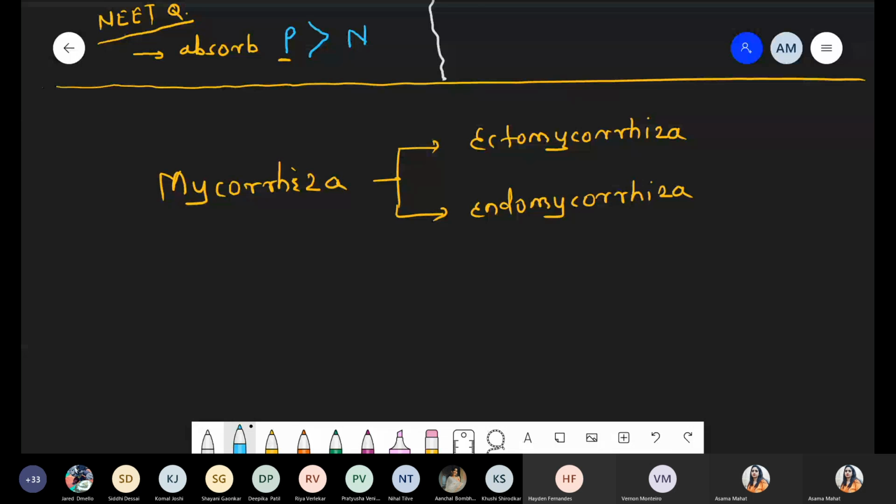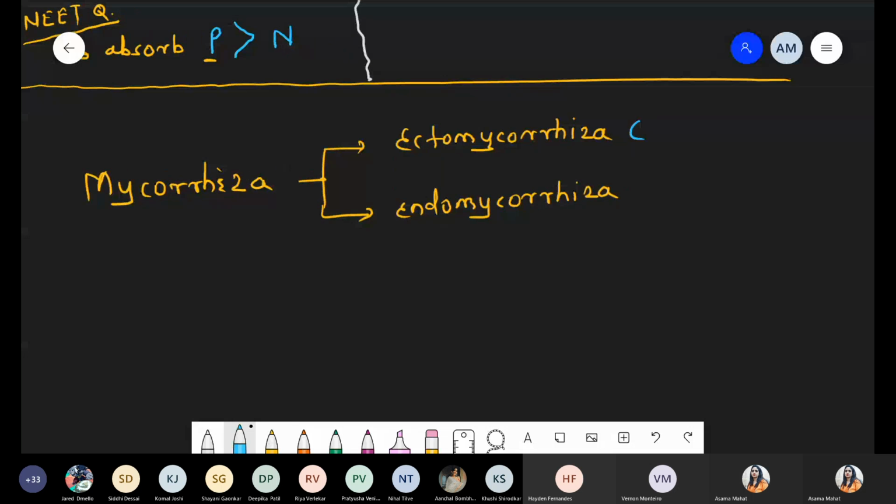Whenever we talk about ectomycorrhiza, it means simple surface attachment. And whenever we talk about endo, it means penetration inside. That's why it is called endomycorrhiza.